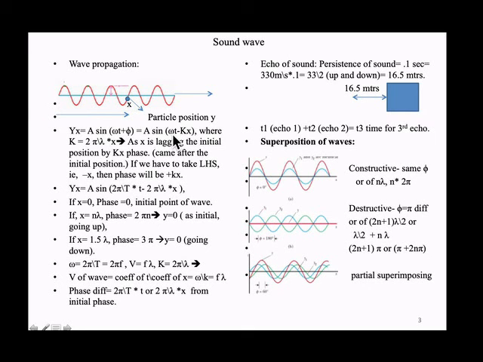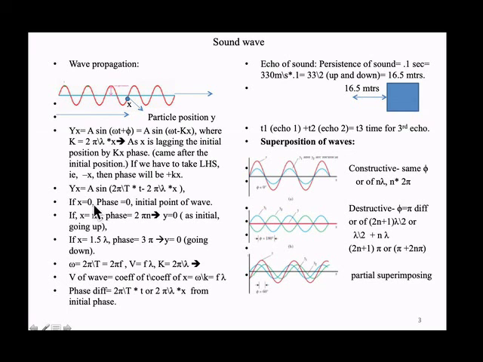So what is omega? 2 pi by T. As I told, the phase is 2 pi by T into t. Similarly, in terms of x distance, it is 2 pi by lambda into x. So k is 2 pi by lambda. Both give us the phase, so the y of the particle at this distance can be ascertained, whether it is at a or less than this. As x is lagging the initial position by phase kx, it comes after the initial position. So we have put minus kx.